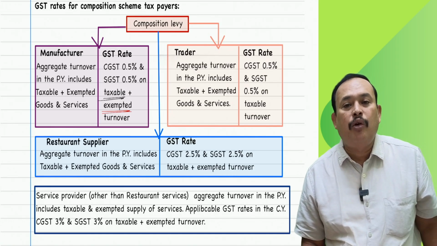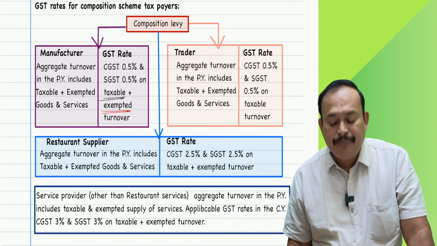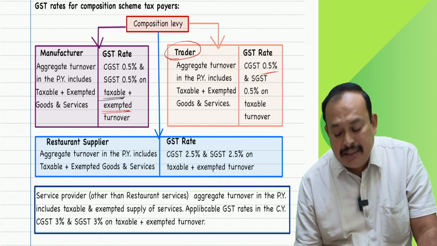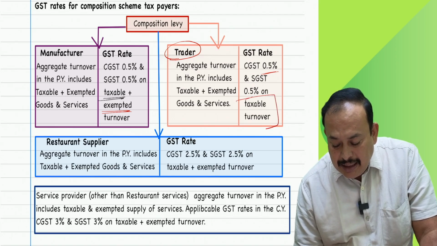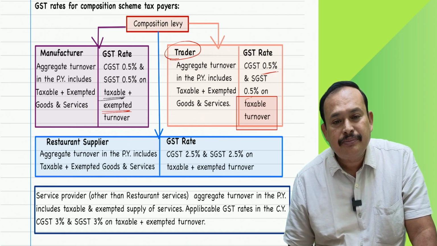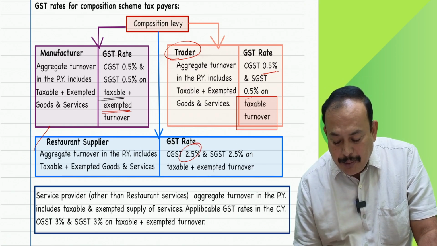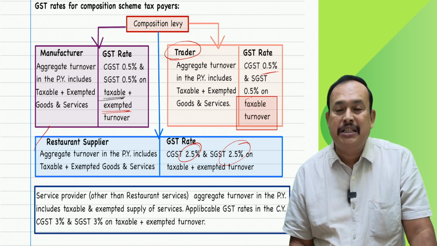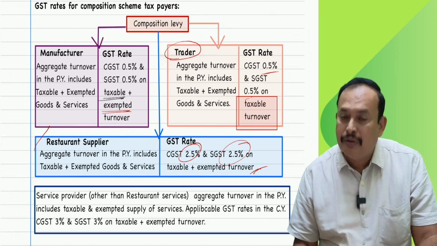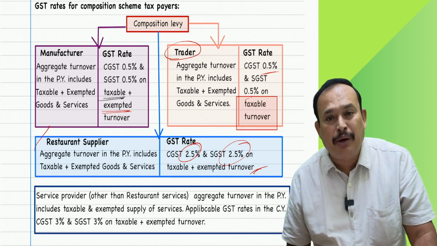But exempted turnover does not include interest earned on deposits, loans, advances. When we talk about a trader, for him alone, 0.5% CGST, 0.5% SGST only on taxable turnover. When you refer to the restaurant, they are liable to pay 2.5% CGST, 2.5% SGST on taxable turnover plus exempted turnover. However, exempted turnover does not include interest earned on deposits, loans or advances.